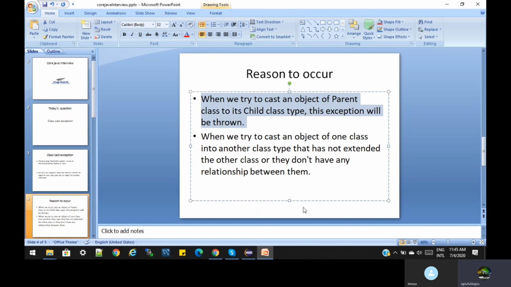Second scenario, when two classes or objects are not in a relation, but because of the Object class they come into a relation, and we try to access the other class's method or downcast the object, that time also we get the ClassCastException. So hope it is clear. This is all about the ClassCastException.